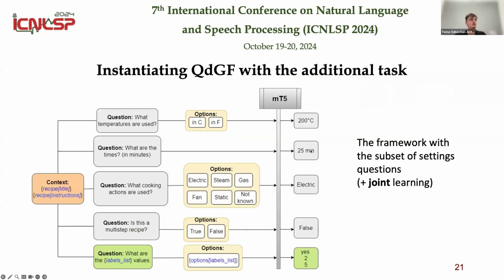Okay, as an example of how to instantiate QDGF, I show here how to instantiate it using the oven settings on the additional task that I talked about before. So we transform also the temperature, the time, and the cooking program tasks into questions. We also give the model options, and so on. And also we use this just for fine-tuning. And then at the end we have all the tasks that interest us in a joint learning manner that we also use during tests to test the model.